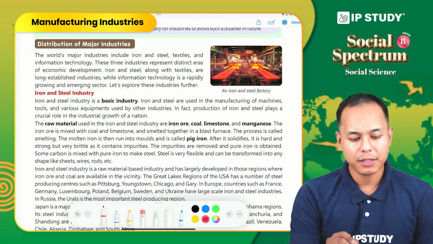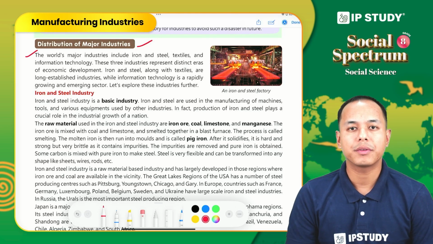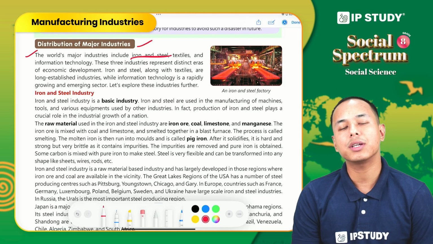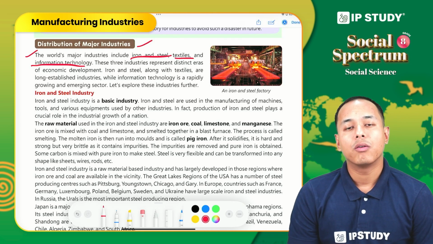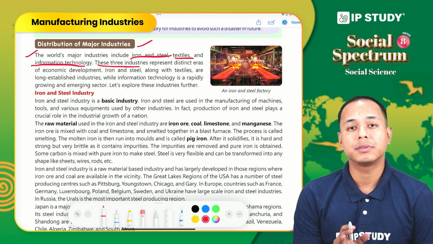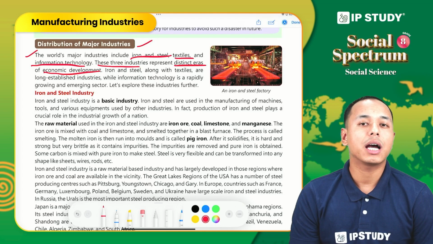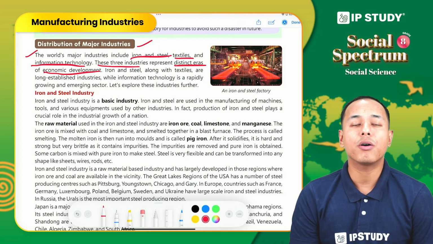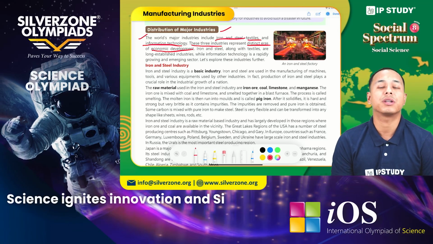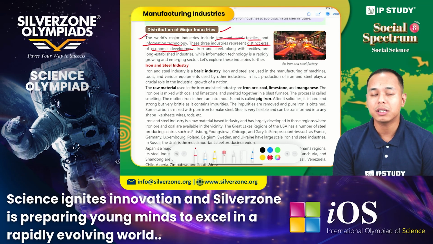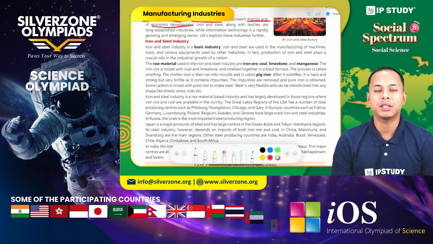So now the next topic is distribution of major industry. When we talk of the world's major industry, it includes iron and steel industry, textile industries, and information technology industry. These three industries represent distinct eras of economic development. How? Because iron and steel industries and textile industry are long established industries. On the other hand, information technology industry is more recent, it is growing, and it is an emerging industry. So now let us explore all these three industries in detail.